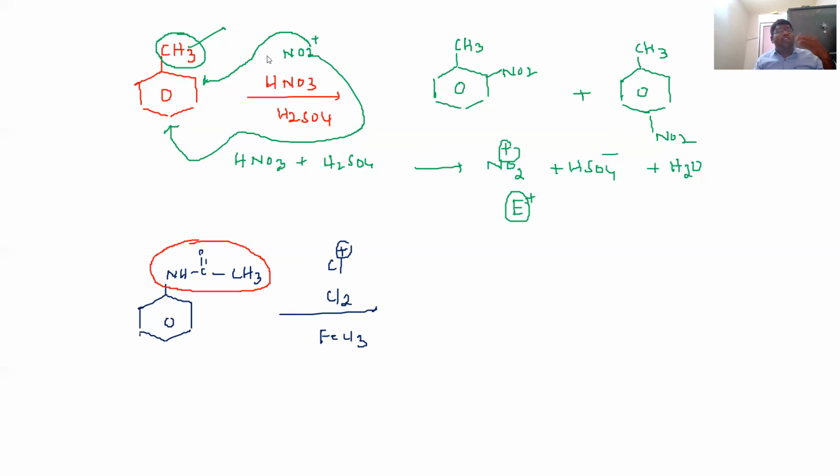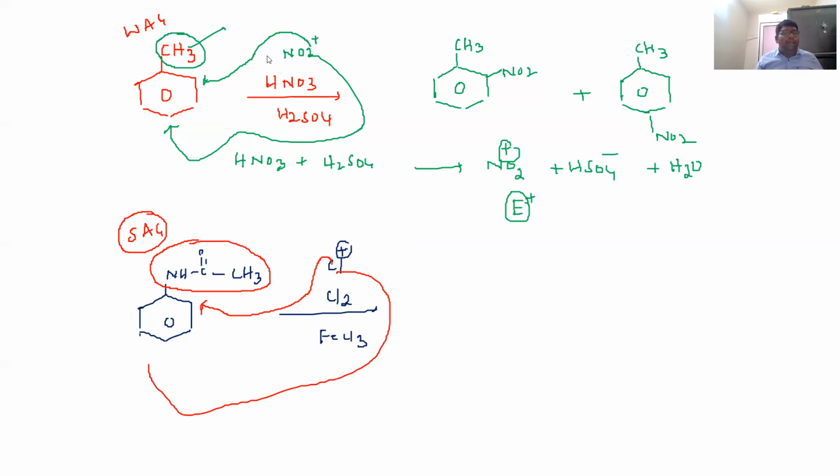So this is a strongly activating group. It is a weakly activating group. Strongly activating group means the product formation will be ortho, para only. Therefore the Cl will be substituted at the ortho or para position. So the product formation will be the ortho product and the para product. So this is the ortho and this is the para product, students.